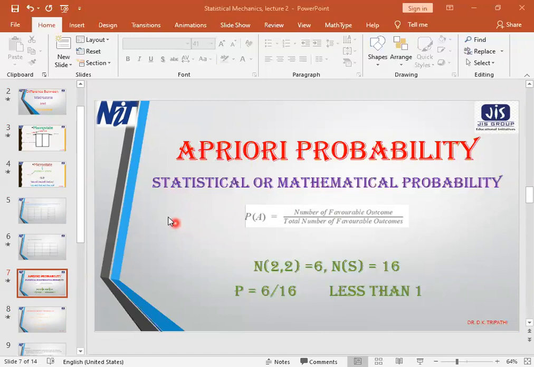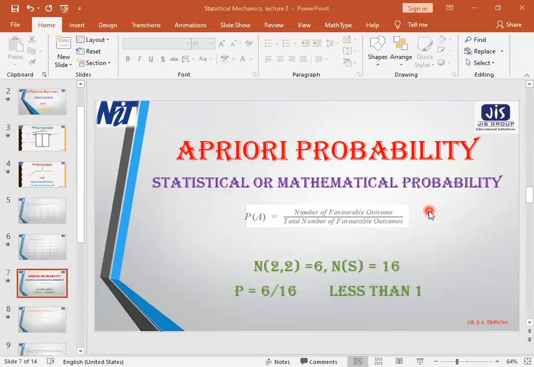You have learned about statistical or mathematical probability. What is statistical or mathematical probability? It is the chance of occurrence of a particular or favorable event out of the total range. That means out of the total range, what is the probability of occurrence of your favorable condition?